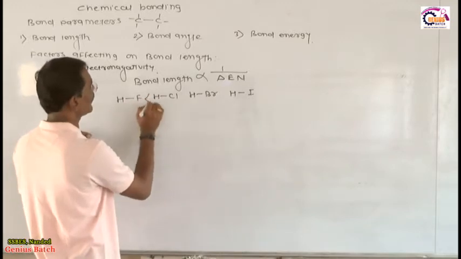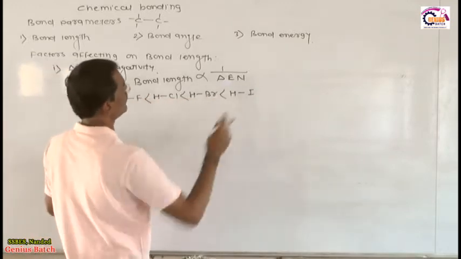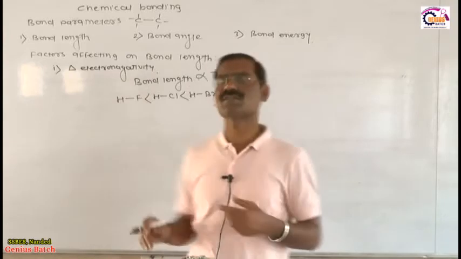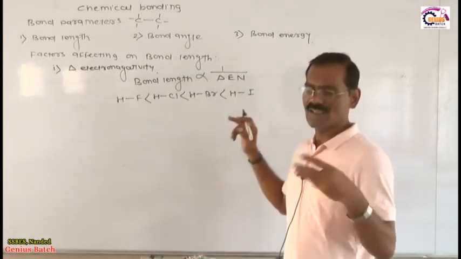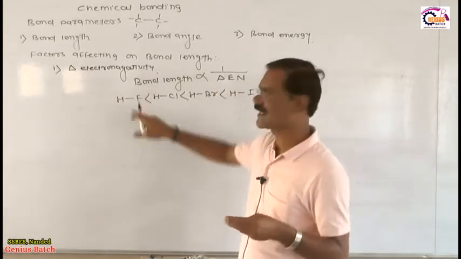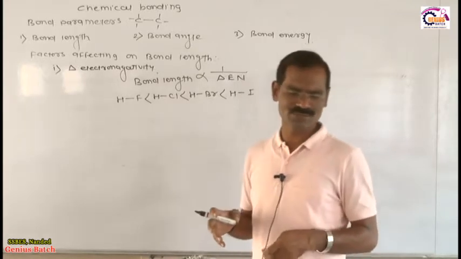Therefore, bond length is very less. The bond length is more in HI, because the electronegativity difference is very low, because iodine has less electronegativity than bromine, than chlorine, than fluorine. So this is the first concept which we considered.